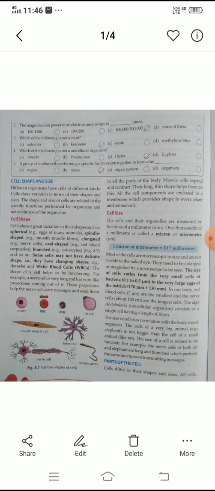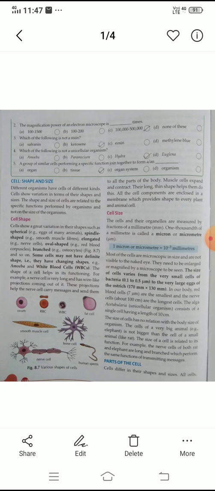Now question number 4, which of the following is not a unicellular organism? Amoeba is a unicellular organism. Paramecium is also a unicellular organism. Hydra is not a unicellular organism. So this one is a multicellular organism.